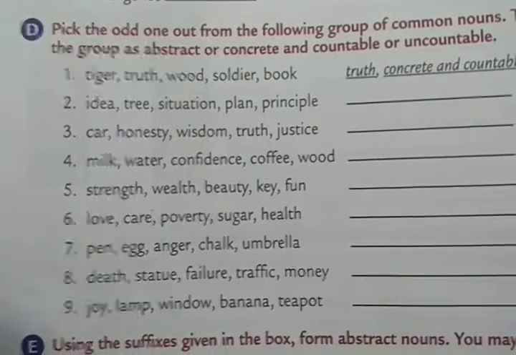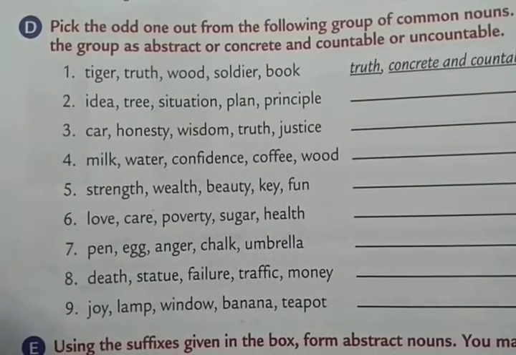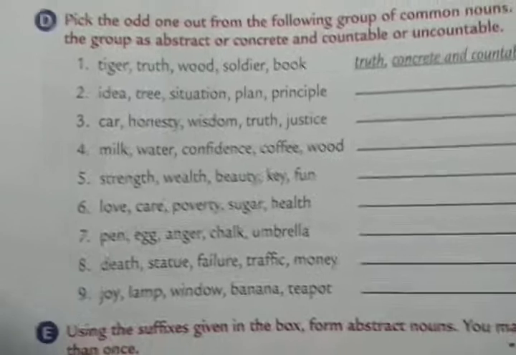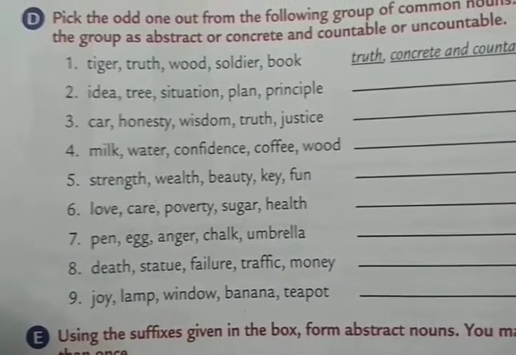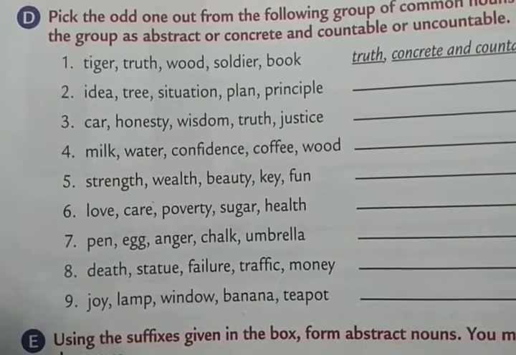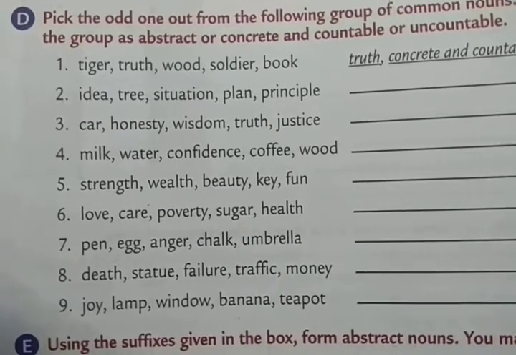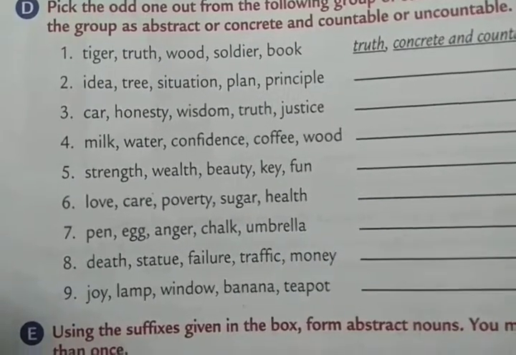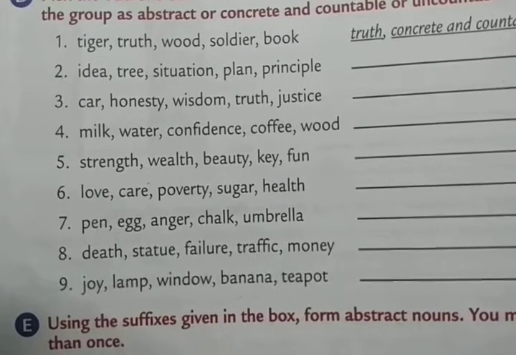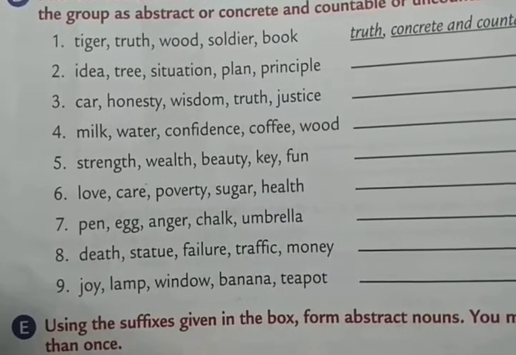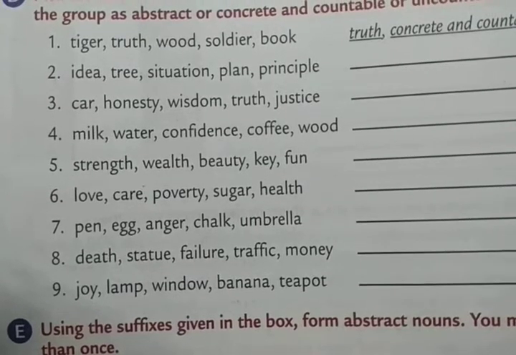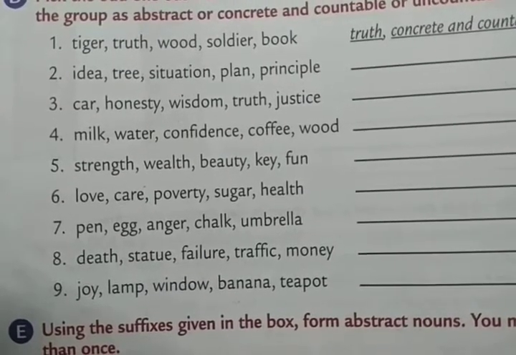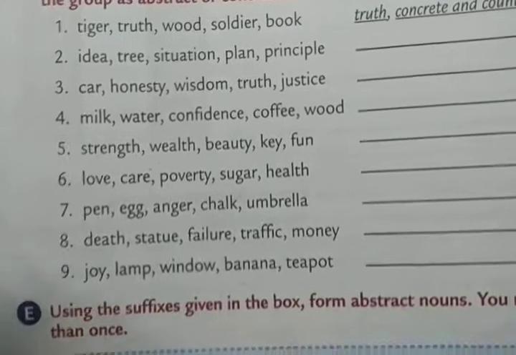Next, number 4. Milk, water, confidence, coffee, wood. Confidence is the odd one out, okay? And all the rest of the words are concrete and they are uncountable. Next, strength, wealth, beauty, key, fun. Okay, which one is out? Key. And the rest of the words, they are all abstract nouns, uncountable.